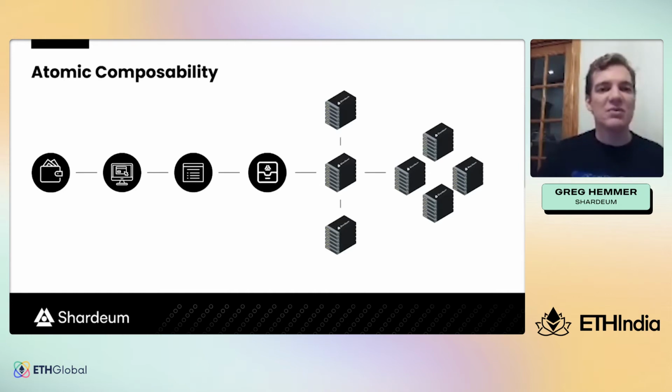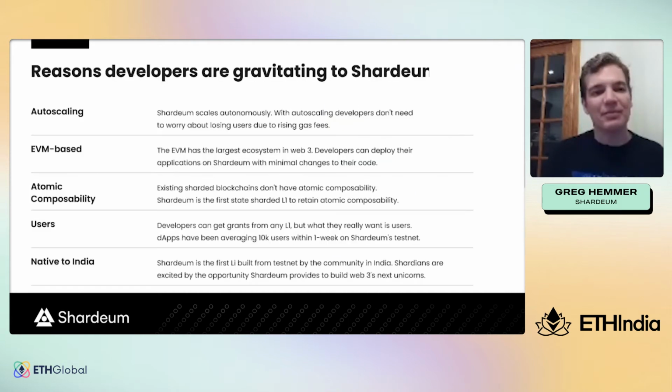This allows Shardium to retain atomic composability in one transaction, where you can call numerous contracts on different shards simultaneously and come to consensus on the output of these contracts in one transaction.